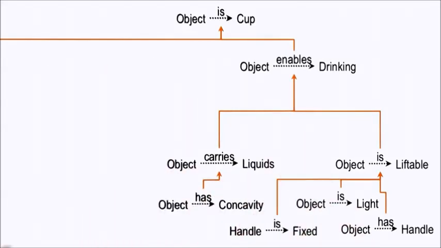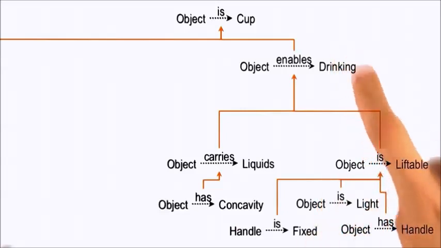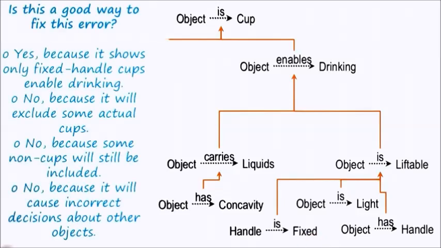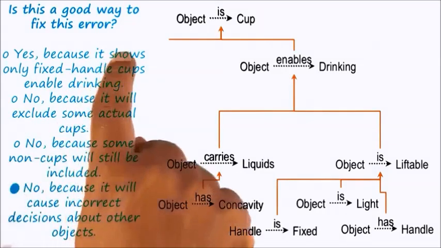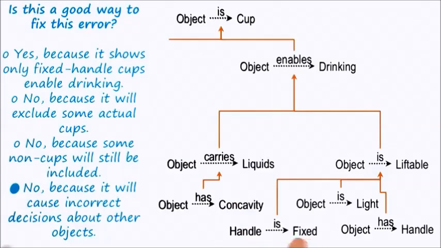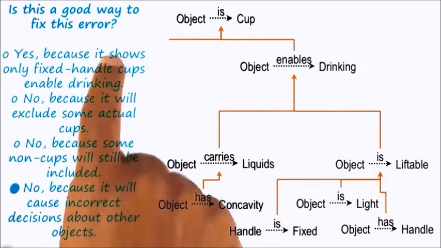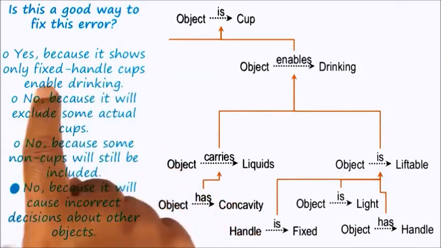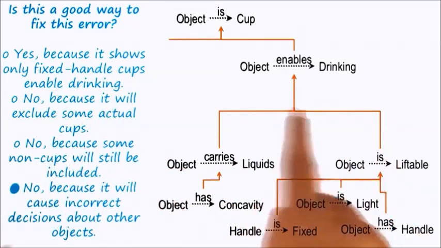So it seems like the most obvious place to put it would be under the object is liftable connection. In order to make it liftable to enable drinking, it needs to be fixed. What do you think? Is this a good way to fix the agent's error? David's answer was good, but not necessarily optimal. I think he put handle is fixed at this particular place in the explanation because he wanted to capture the notion that only fixed handle cups enable drinking, and this certainly does that.